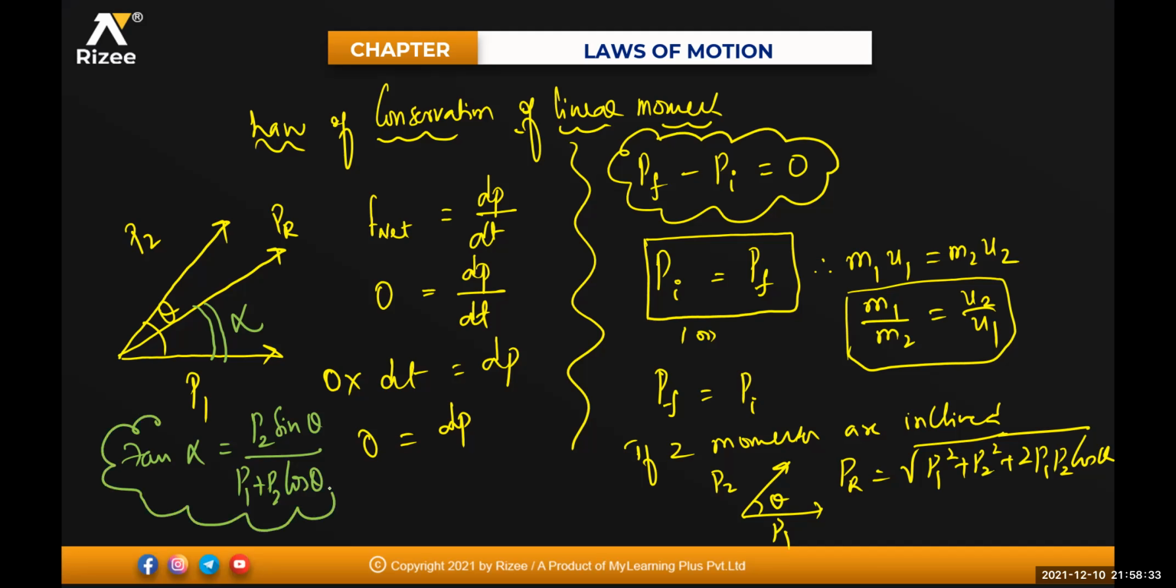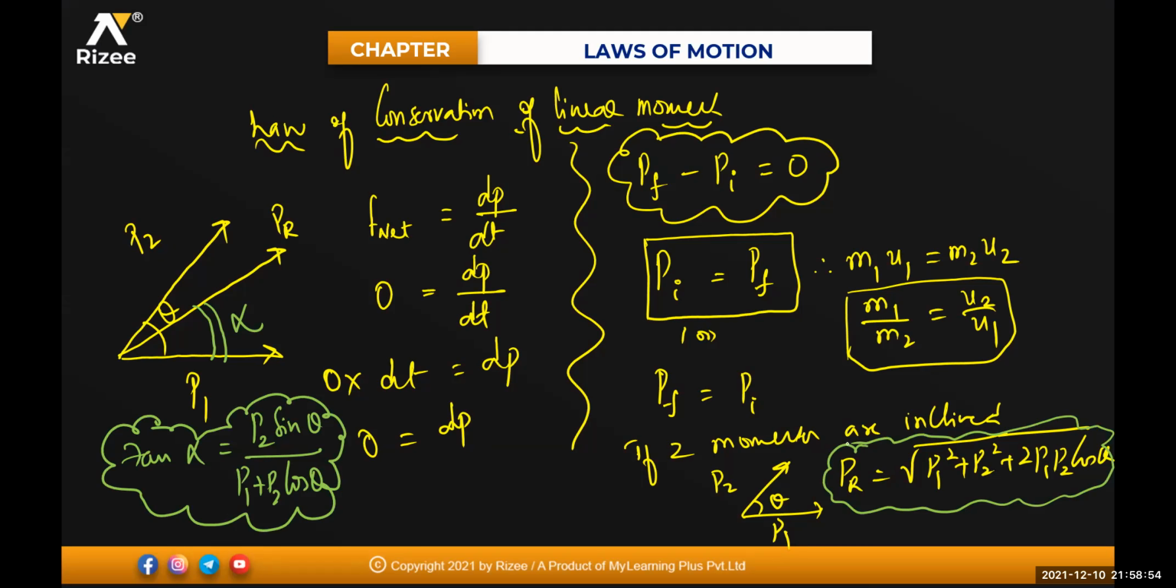I hope you remember the vectors. That is the reason I'm writing it directly. If you have not got the values, you can once go through the vectors part, the resolution of vectors, and try to remember how to write the relation for alpha. Is that clear for everyone? Any doubt in this one to anyone? Theta is the angle between vector P1 and P2.